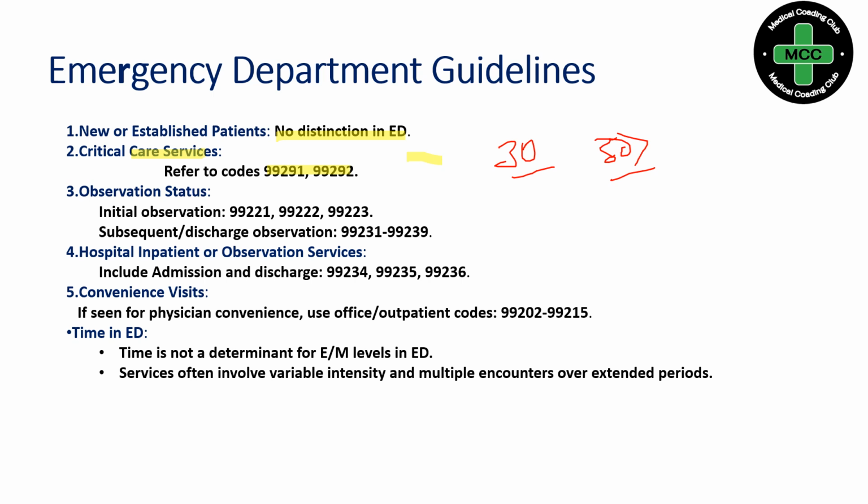Next, observation status. Say for example the patient came and was seen in the ED. After evaluating, the physician asked the patient to get admitted for further evaluation or further treatment. In that case, we have to go with the initial hospital code, the initial inpatient service code, nothing but hospital observation codes. Then hospital inpatient or observation services, this is for same day admission and discharge. We must meet the 8 hours duration: the stay must be 8 hours, and the patient should get admitted and then discharged after completing 8 hours.